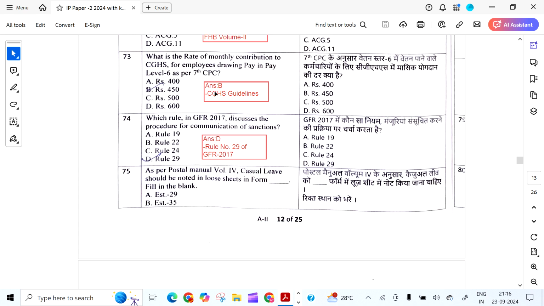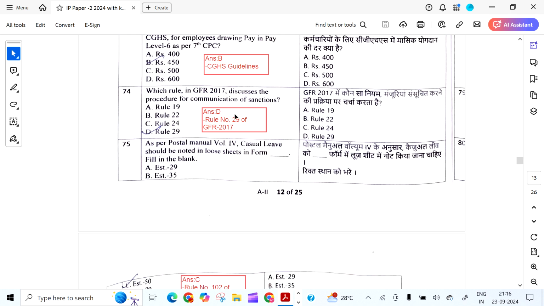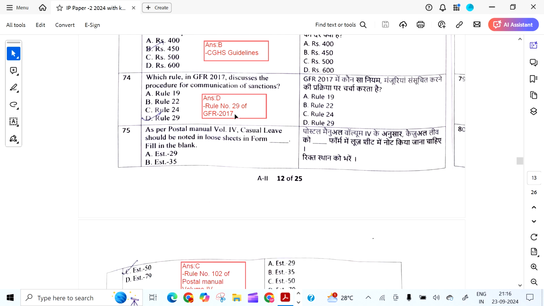What is the rate of monthly contribution to CGHS for employees drawing pay in the pay level 6 as per 7th CPC? It is 450 rupees from CGHS guidelines.